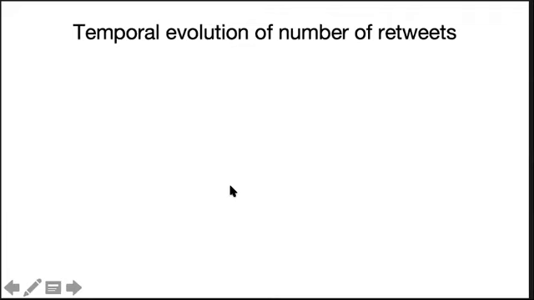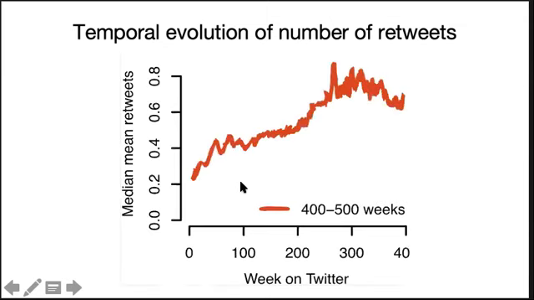The first result shows the evolution of the number of retweets over a user's career. Because the data set spans a long time span, we divide the users into 4 buckets based on when they created their profiles. Studying users with different career lengths separately allows us to tease apart the evolution of users from the evolution of the platform and to avoid instances of Simpson's paradox, which might ensue by mixing user groups with systematically different characteristics. We find consistent trends across users of all groups, but I'll show you only results for the users of this 400 to 500 week range for now.